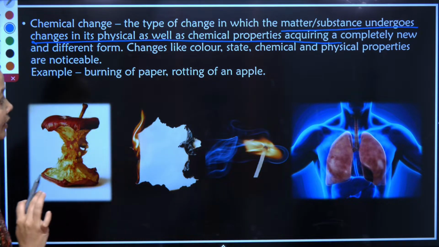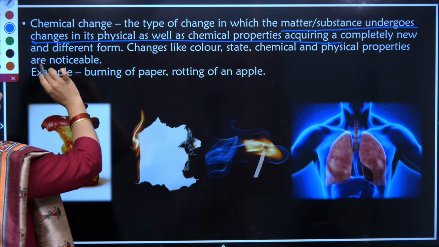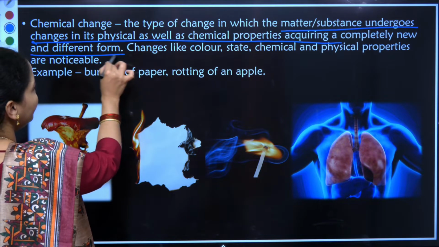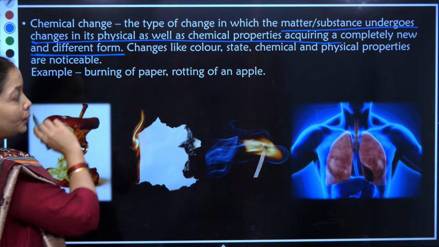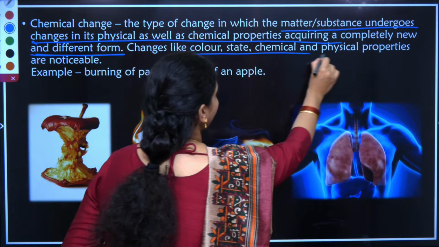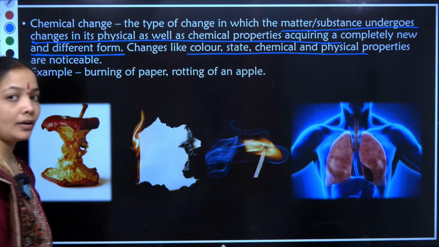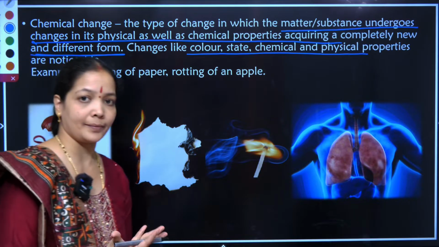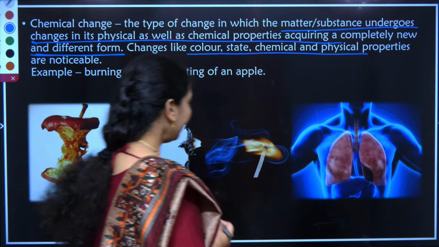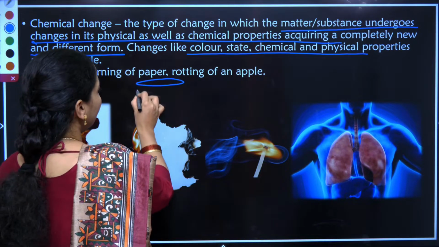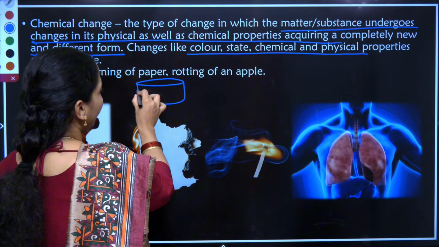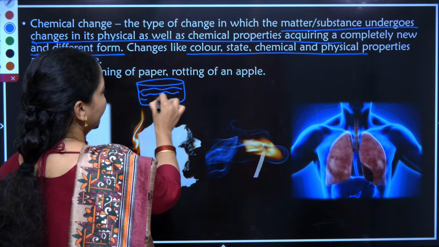And the most important thing is there is a completely new and different substance formed which can change the color, state and chemical physical property in a noticeable format. For example, I am taking a teapot and I am putting some water inside it.